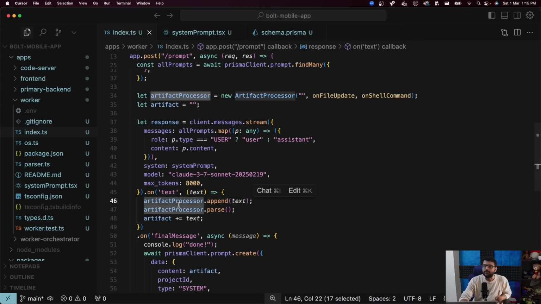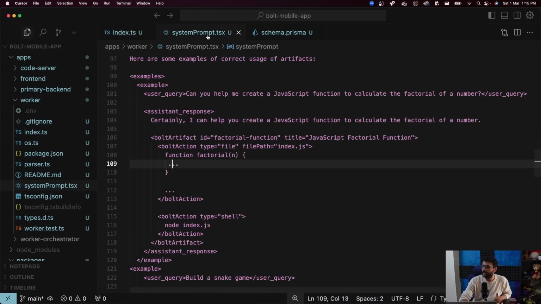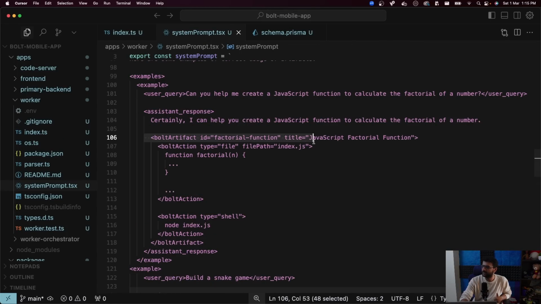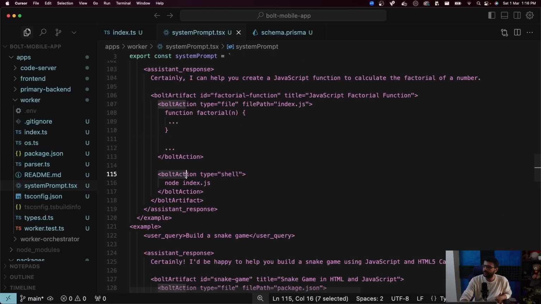I need to process that. The LLM might first return me just this much, then this much, then this much, then this much. And slowly, the first tag might come back to me. When the first tag comes back to me, I want to create this file. And then it might give me this much, this much, this much, and this much. And then when this much comes, I need to process the second block.